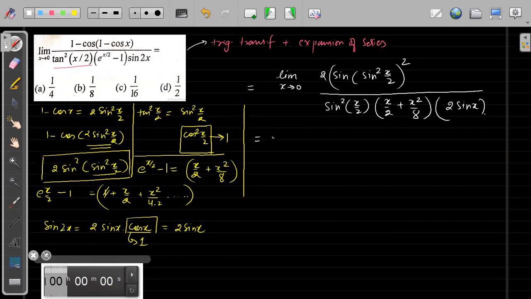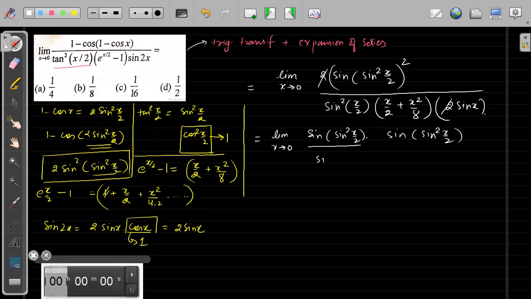Now see, this is limit of x tending to 0. So first thing is this 2 and this 2 get cancelled, right? Second, I can write this as sine of sine square x by 2 into sine of sine square x by 2, right?